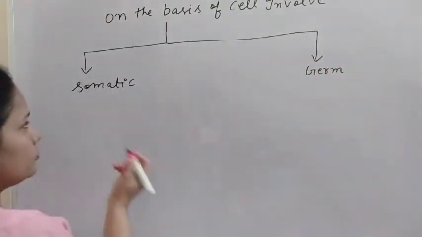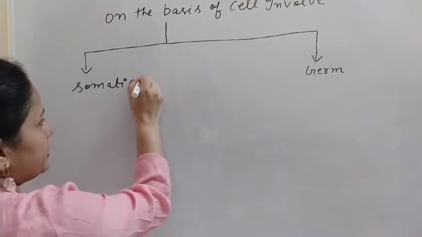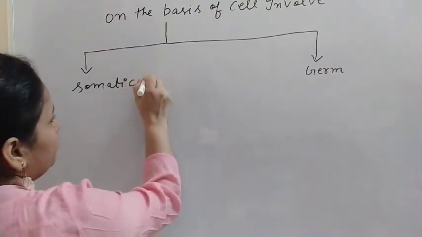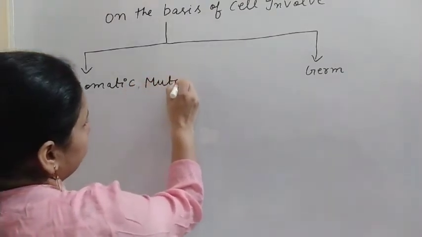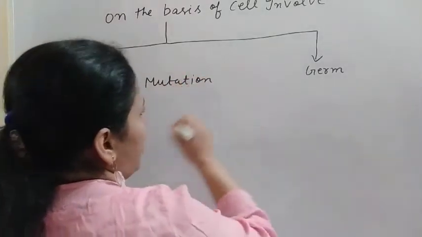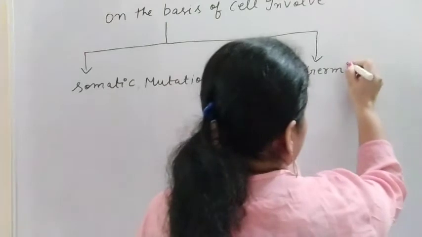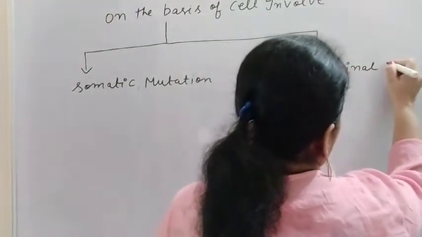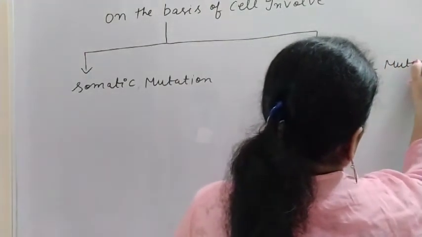So on the basis of the cell we can say there is somatic mutation and second is germinal mutation.